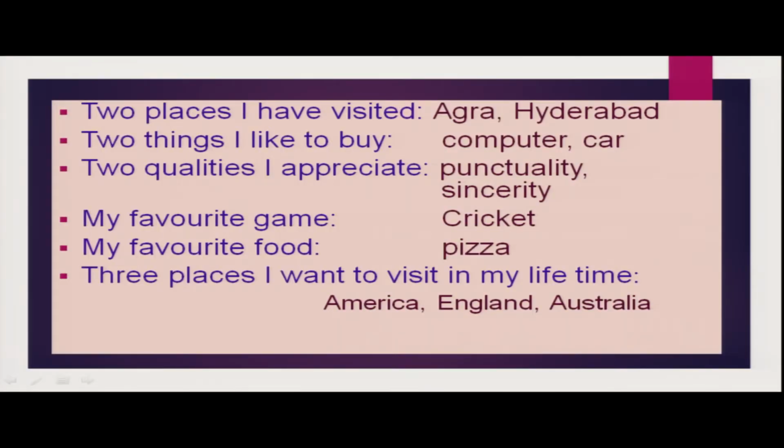And you see 2 places I have visited, means she has visited 2 places, Agra and Hyderabad. 2 things she likes to buy, computer and a car. 2 qualities she appreciates, punctuality, sincerity. My favorite game, she writes, cricket is her favorite game. Her favorite food, pizza. 3 places she wants to visit in her lifetime, America, England, Australia. So my dear children, all these words she has used in this biodata are one category of words, they are all nouns, right?